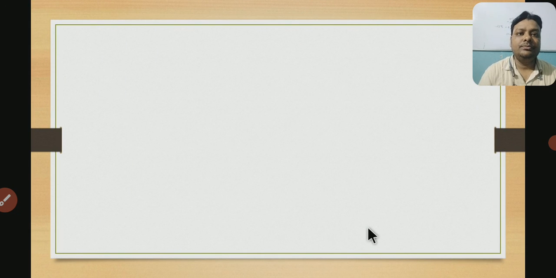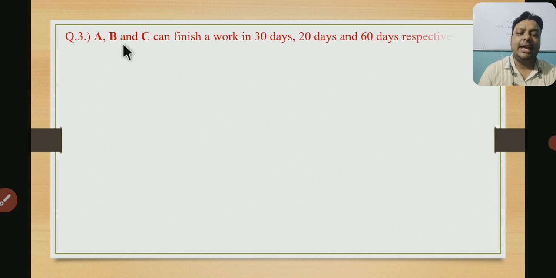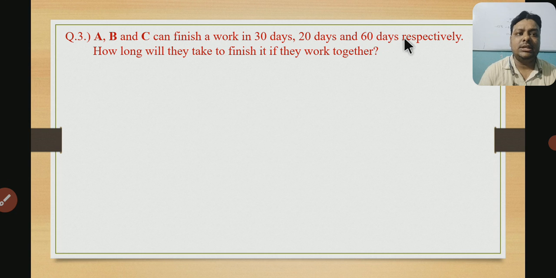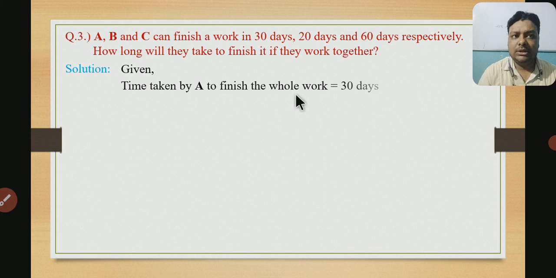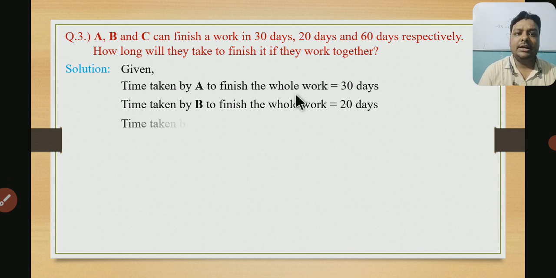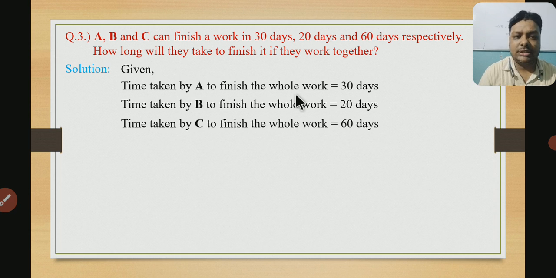Now question number 3. Here you can see that A, B and C can finish a work in 30 days, 20 days and 60 days respectively. It means time taken by A is 30 days, time taken by B is 20 days, and time taken by C is 60 days. So we can write first: time taken by A is 30 days, time taken by B to finish the work is 20 days, time taken by C to finish the whole work is 60 days.